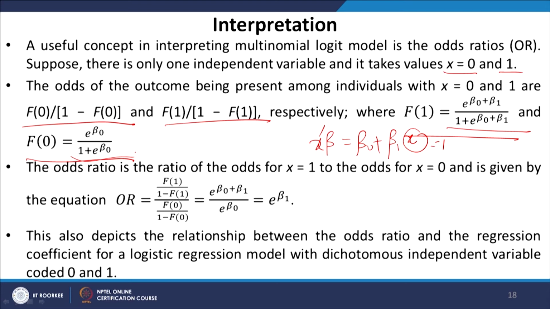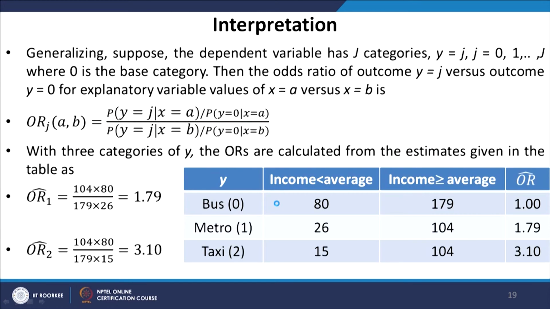The odds ratio is the odds for x equals 1 to the odds for x equals 0, and is given by the ratio of these two, which turns out to be e raised to the power beta 1. So, this also depicts the relationship between the odds ratio and the regression coefficient for a logistic regression model with dichotomous independent variables, variable coded as 0 and 1. So, this is the relationship between odds ratio and the estimated parameters beta 1 or betas.